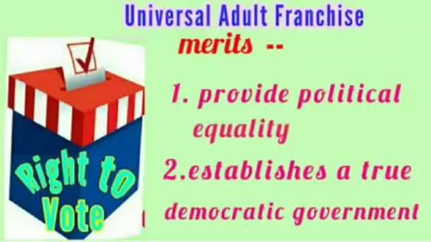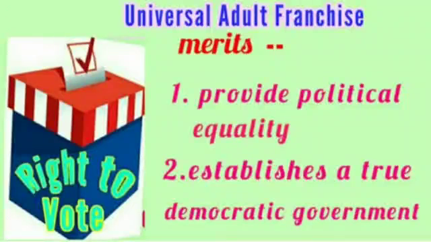Now the next topic is the universal adult franchise and its merits. Children, universal adult franchise means the right to vote. The right to express one's choice by vote is called franchise. When the right to vote or franchise is given to every adult, it is called the universal adult franchise.